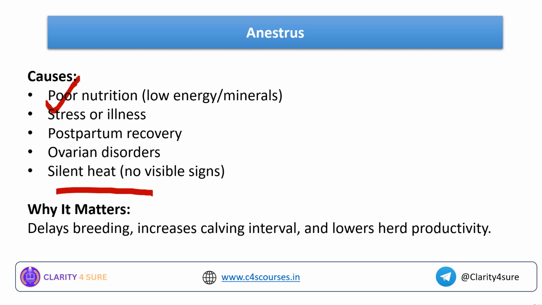Why does it matter? Because anestrus, if unchecked, can lead to delay in breeding, increases the calving interval, and also lowers the herd productivity. If the herd productivity is lowered, the profit for the farmers is also reduced, right? So that is why being aware of the anestrus cycle is important.